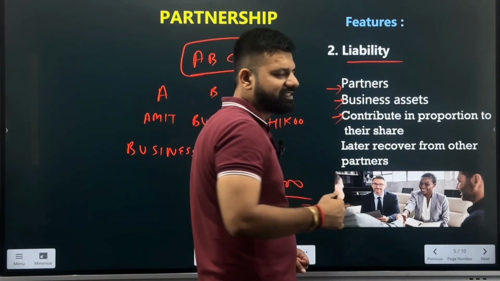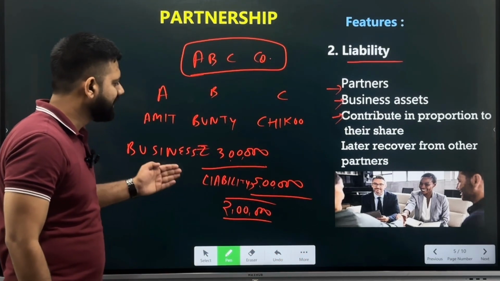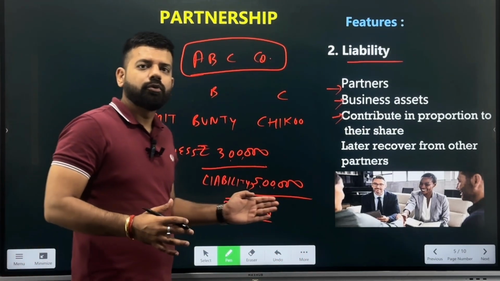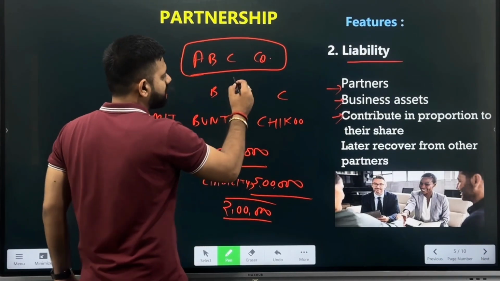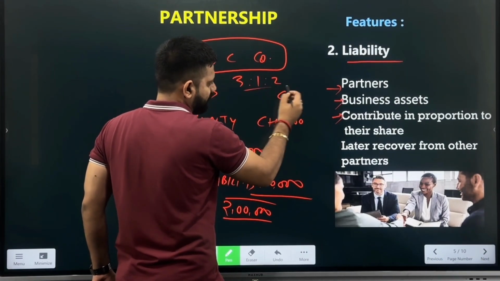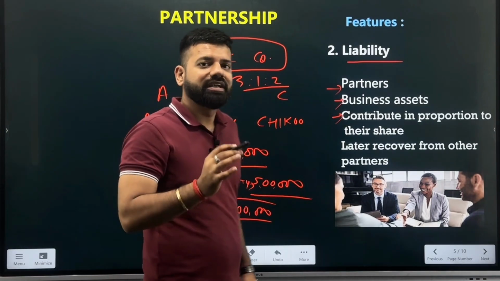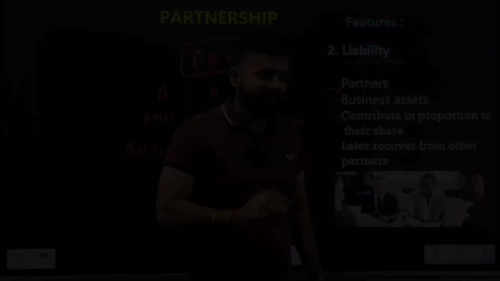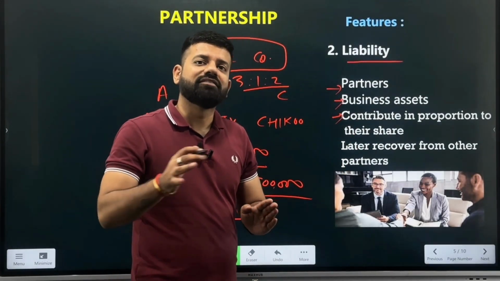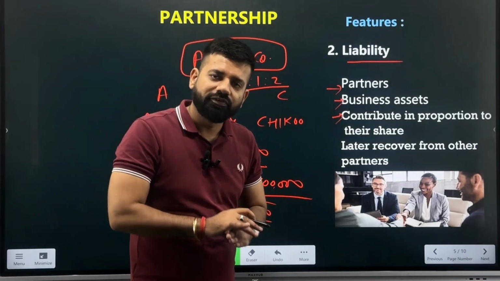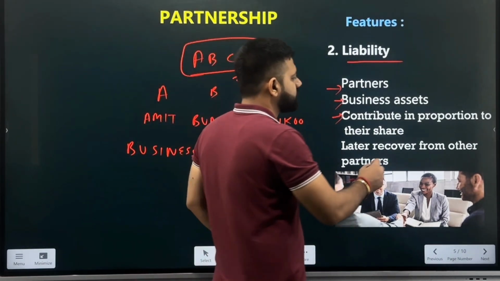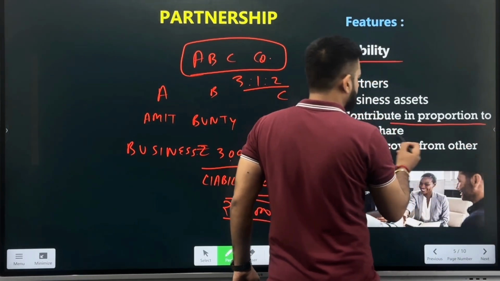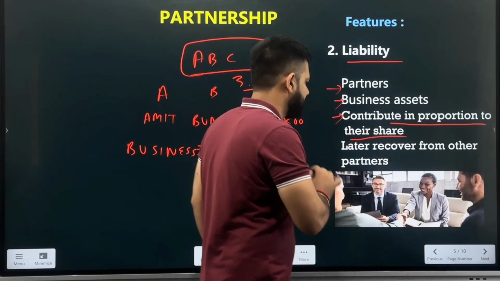That is, if there is a loss, first of all, they will be taking this loss and contributing in the ratio decided. Now, in our example, we have seen the ratio was 3:1:2. So, the losses will be taken off in this ratio, right? They agree upon the ratio which they have decided and they will be sharing the profits also in that ratio, and also the losses will be shared in this ratio. So, the contribution is in proportion to their share which they have in the business.